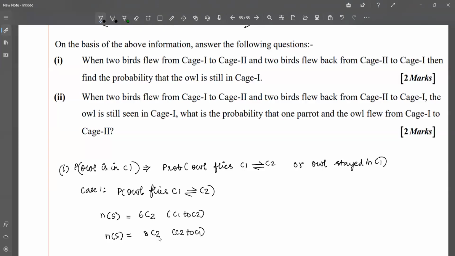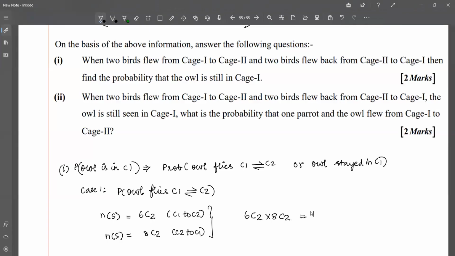What we are doing now is finding the number of ways any 2 birds can fly from cage 1 to cage 2 and likewise from cage 2 to cage 1. So 6C2 is the number of ways 2 birds fly from cage 1 to cage 2 out of 6 total birds. I'm going to multiply 6C2 into 8C2.